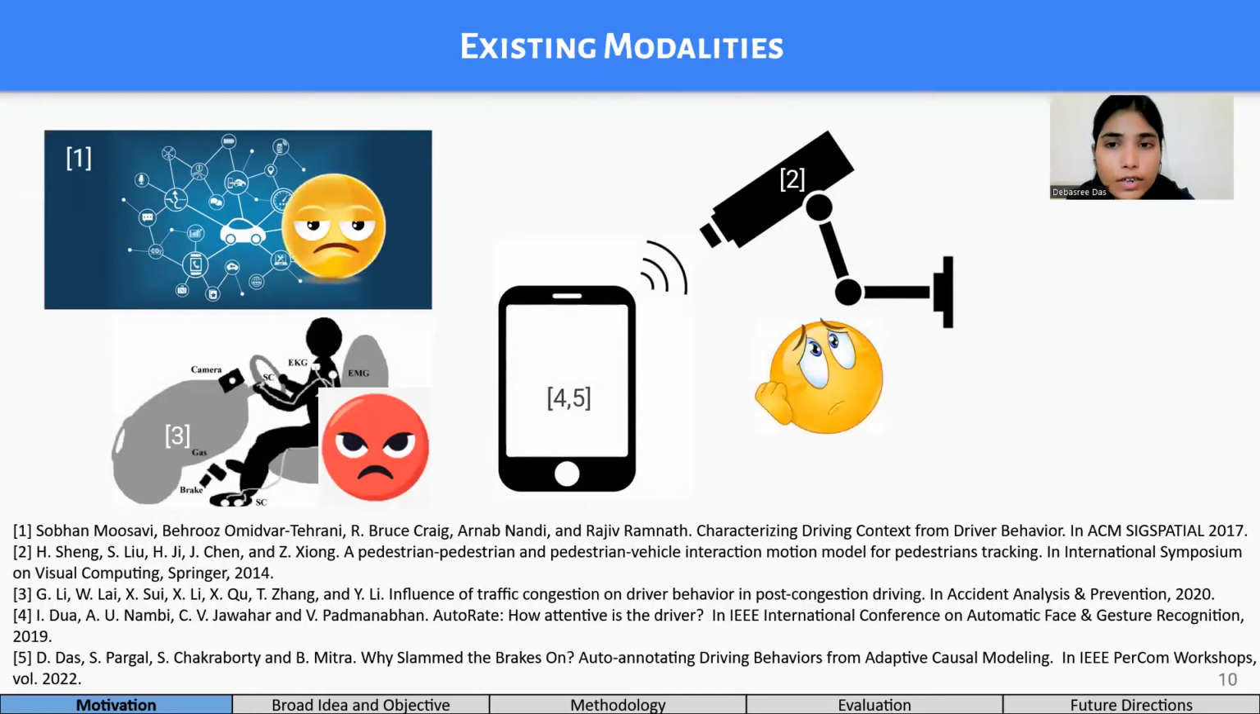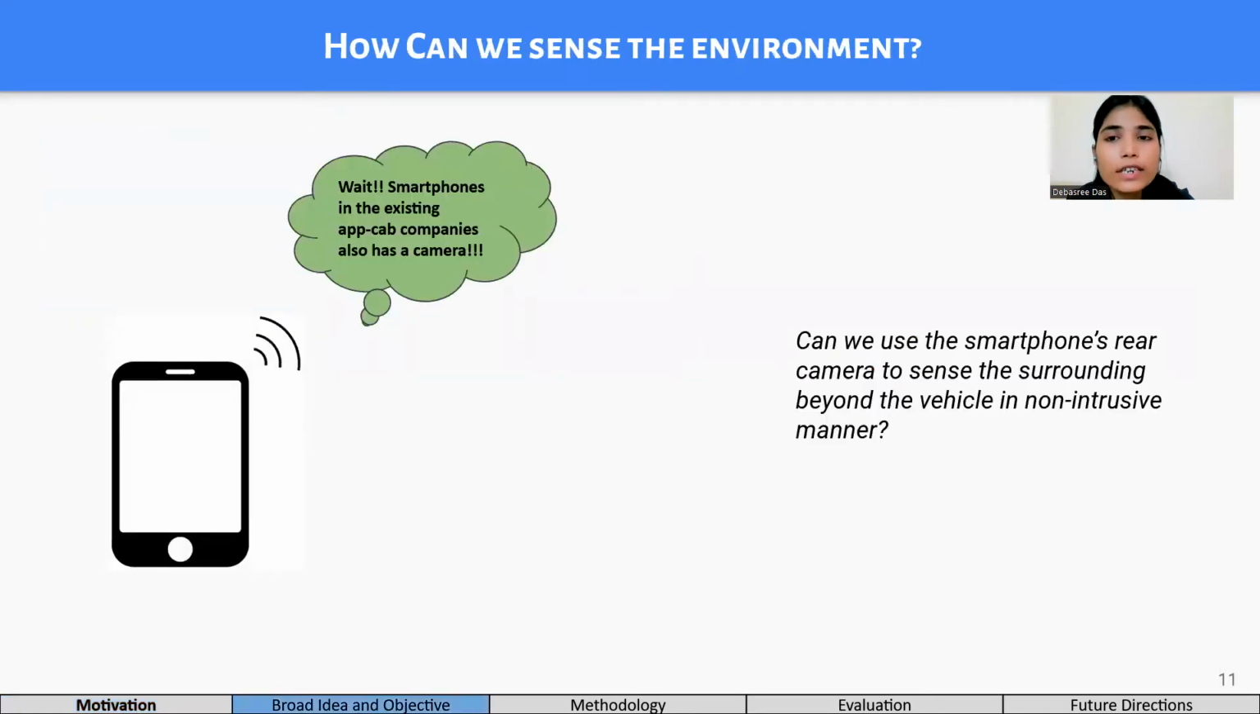So, we need to develop some sort of system which runs on each vehicle independently, a non-intrusive one, dynamic and location invariant in nature. For this, the solution lies in our handheld devices only. That is, we can use the rear camera of the smart device mounted on the dashboard of the vehicle to sense the surrounding beyond the car.